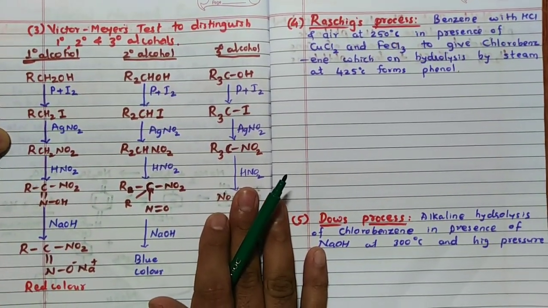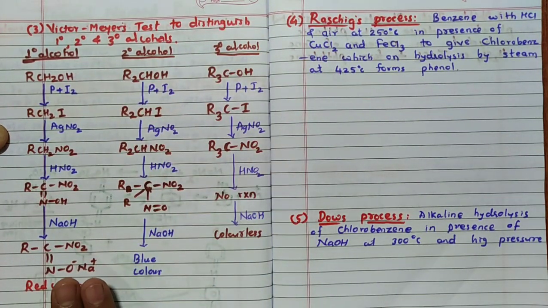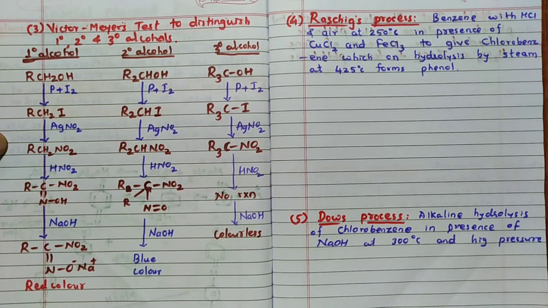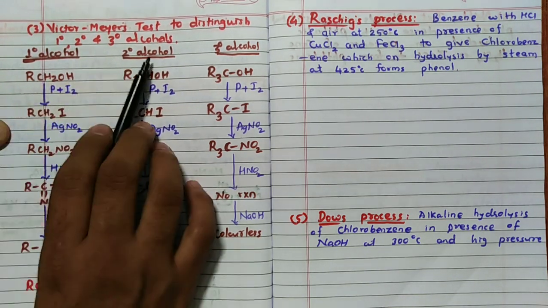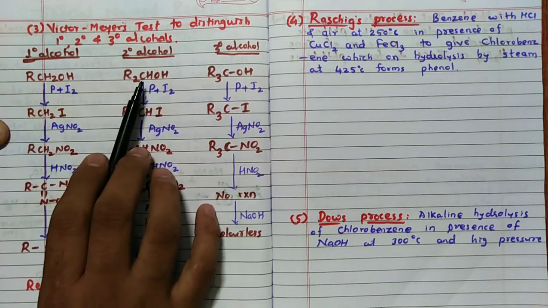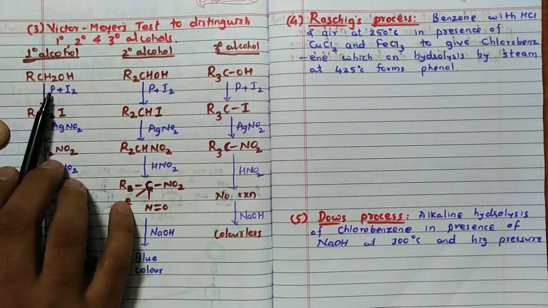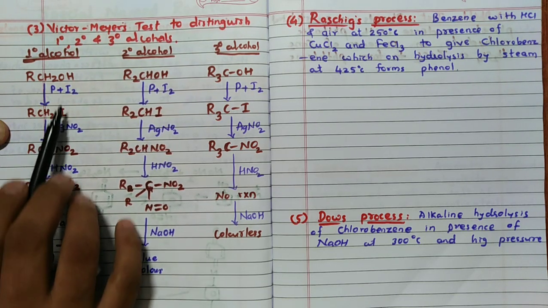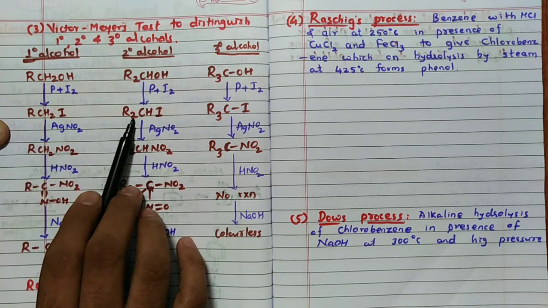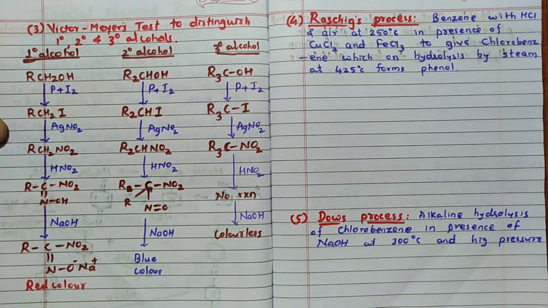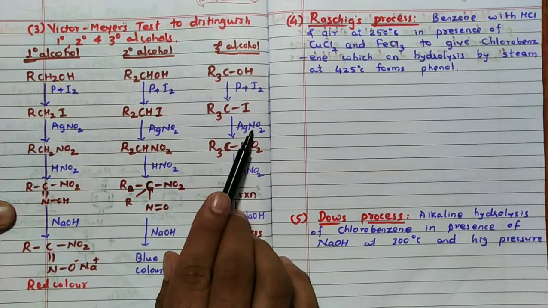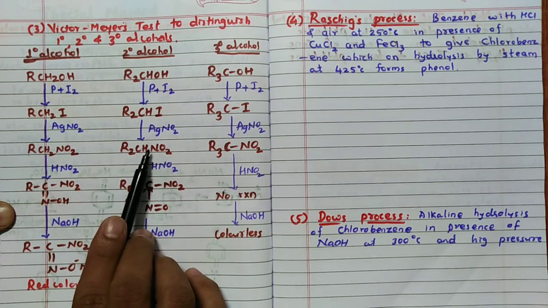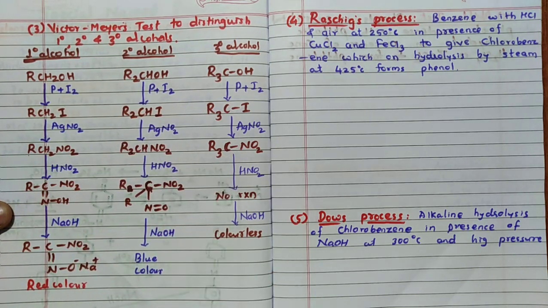Third reaction, that is Victor Meyer's test to distinguish primary, secondary and tertiary alcohol. So very simple, already I have written the reaction, you can see. First RCH2OH, primary alcohol, secondary, tertiary. All the three react with phosphorus in presence of iodine to form iodide, I will replace OH: RCH2I, R2CHI, R3CI, no difference. Second step, react with AgNO2, all the three to form RCH2NO2. Now NO2 will replace I, so that R2CHNO2, R3CNO2.